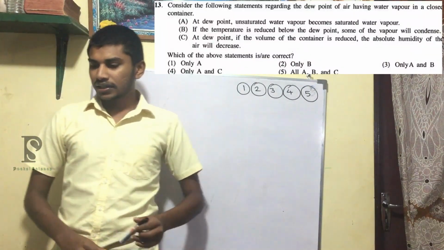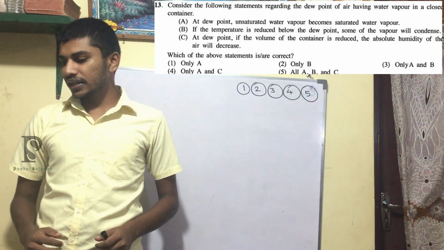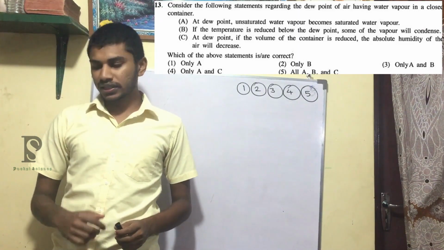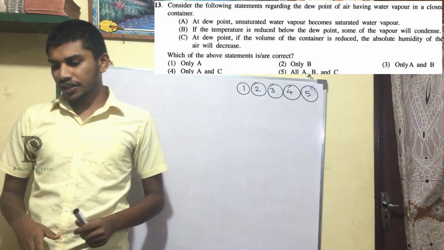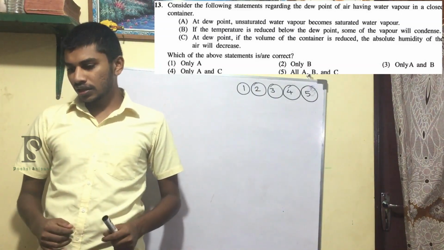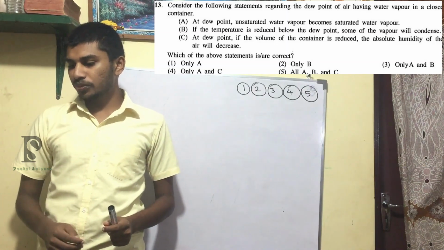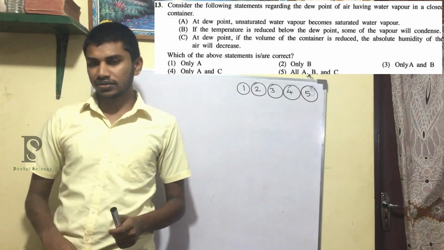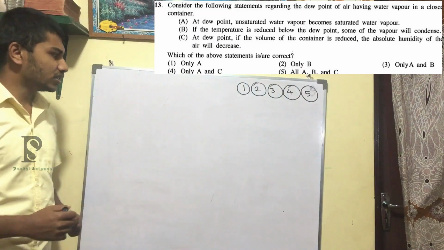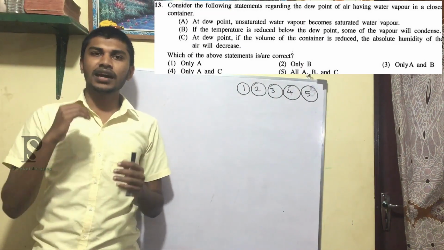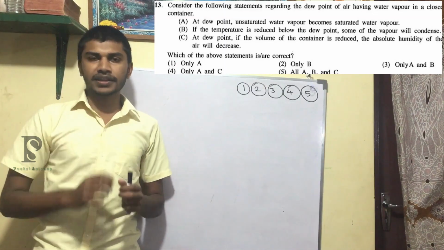13th question. Consider the following statements regarding the dew point of air having water vapor in a closed container. Statement C: at dew point, if the volume of the container is reduced, the absolute humidity of the air will increase. That is the wrong one, guys, because if a container is at the dew point, it is at the highest humidity for that temperature, right?